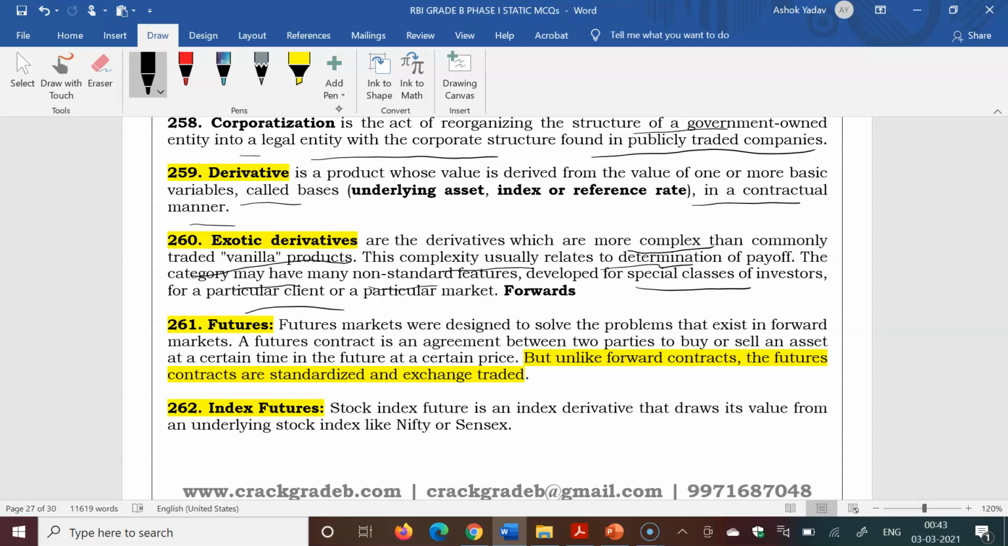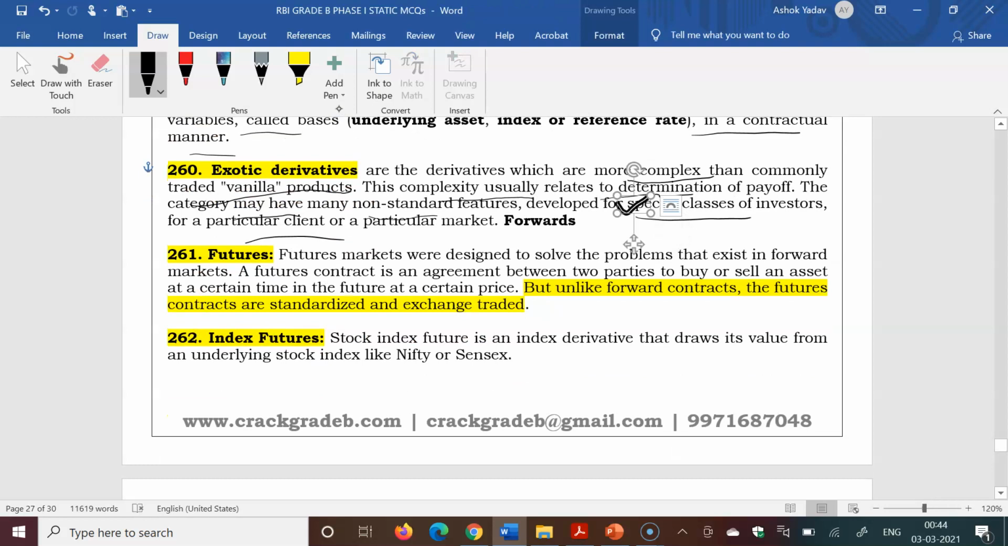They have certain conditions and trading conditions, and according to that they are traded on the exchange. While forwards can be traded over the counter, and conditions for them can be mutually agreed by the buyer and seller. So exotic derivatives were once asked in the RBI exam.